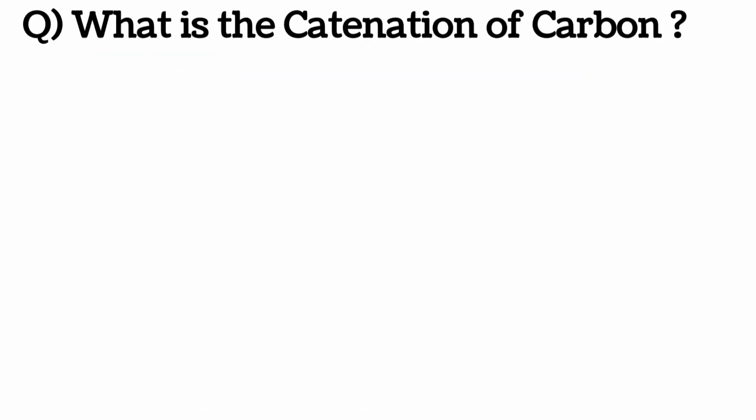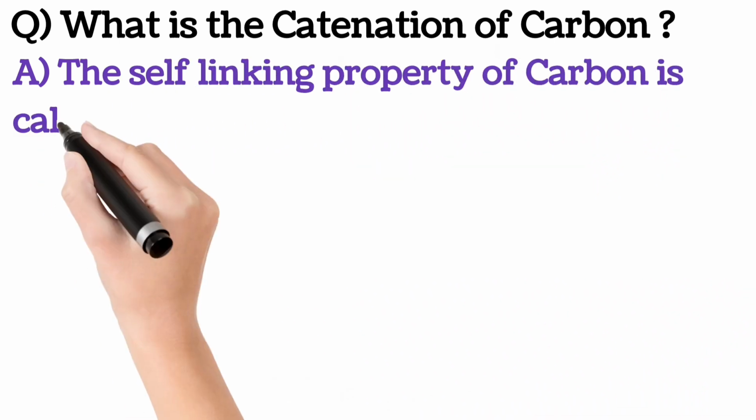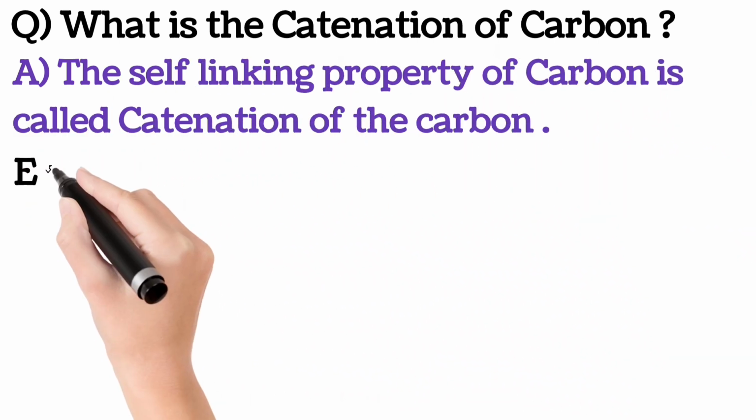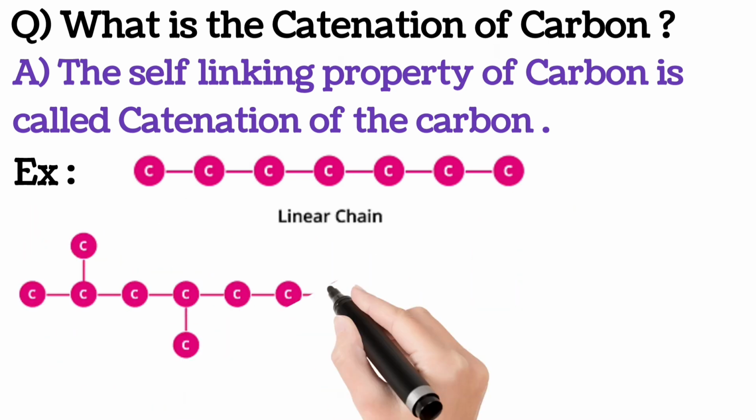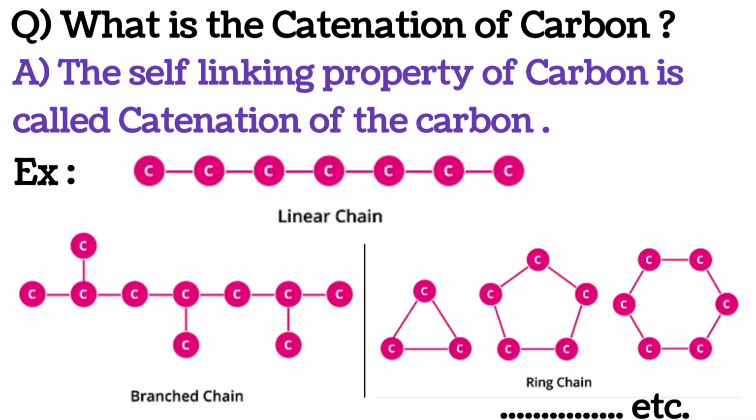Now, let me know what is catenation of carbon. The self-linking property of carbon is called catenation of carbon. The examples are listed below. Those are linear chain, branch chain, ring chain.